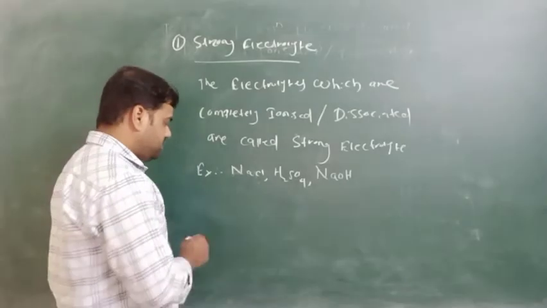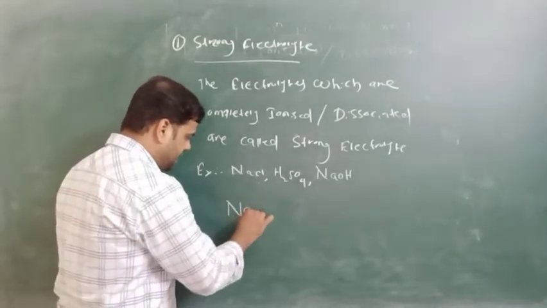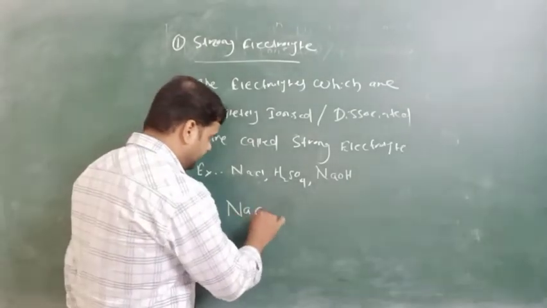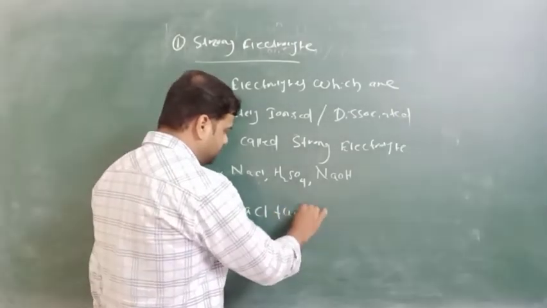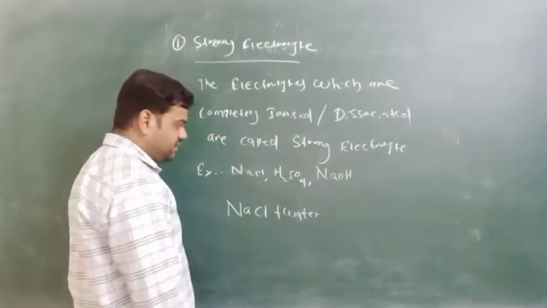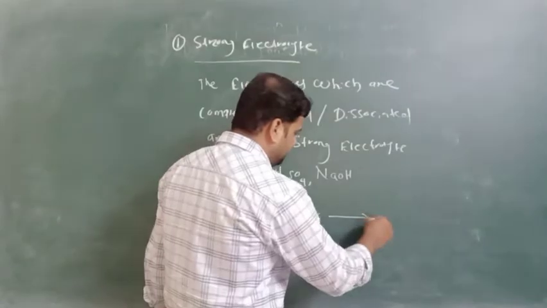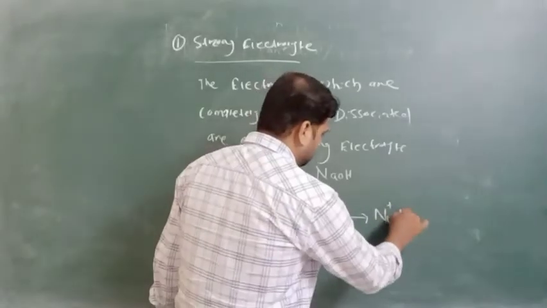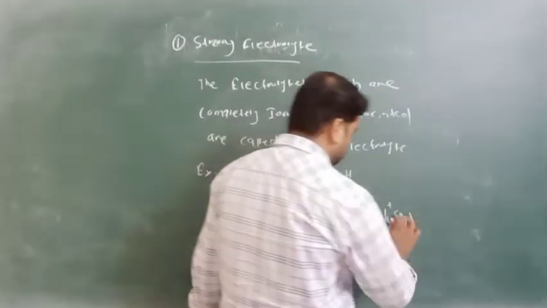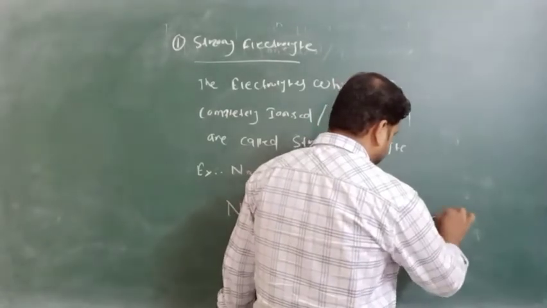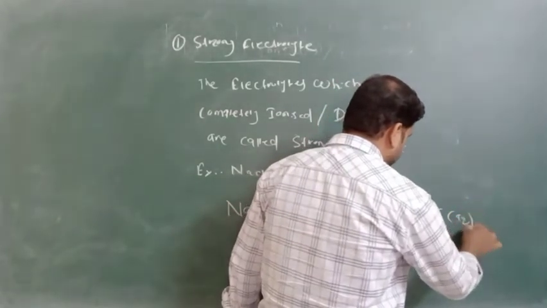Suppose we take NaCl plus water. In aqueous solution it dissociates: NaCl plus water gives Na plus aqueous plus Cl minus aqueous.